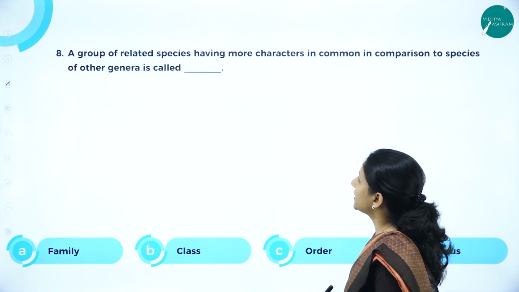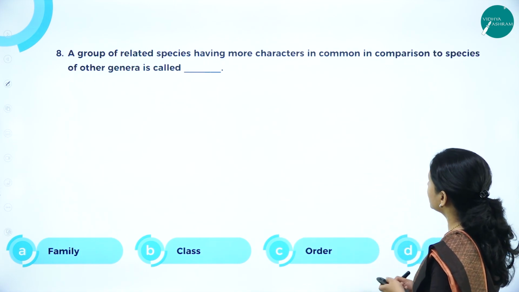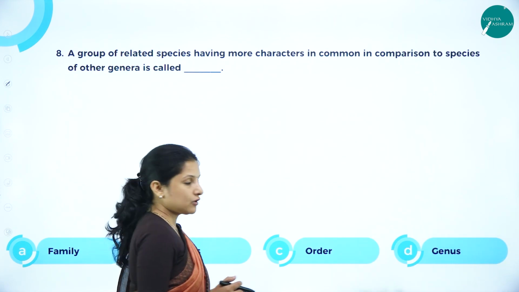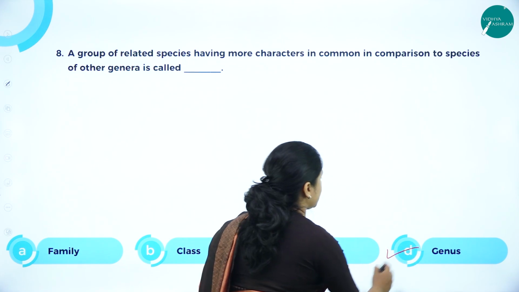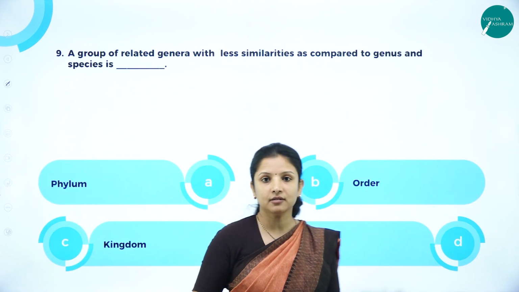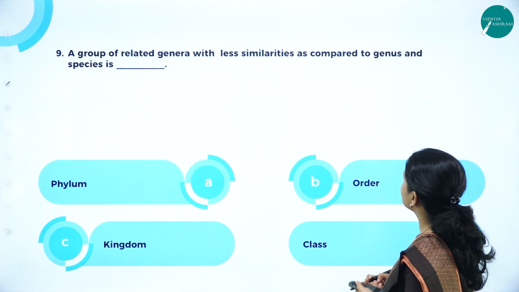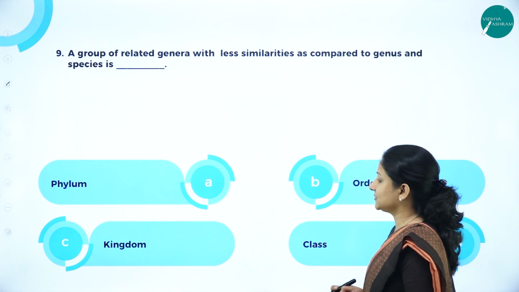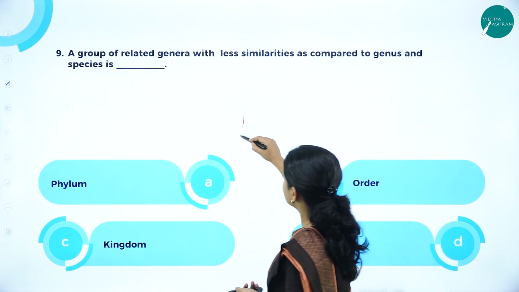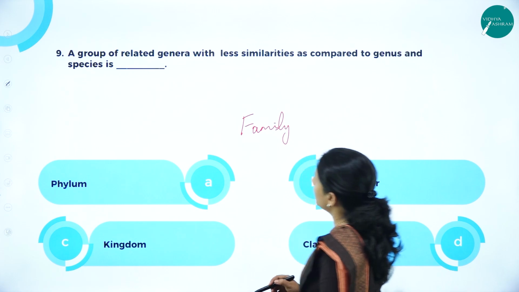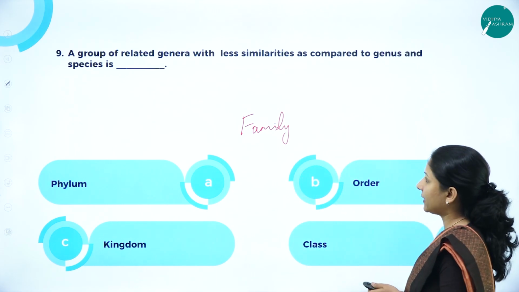So next, a group of related species having more characters in common in comparison to species of other genera, we call it as genus. So genus is the right answer here. A group of related genera with less similarities as compared to genus and species is, the correct answer here is actually family. In the options it's not given, but the answer here is family.